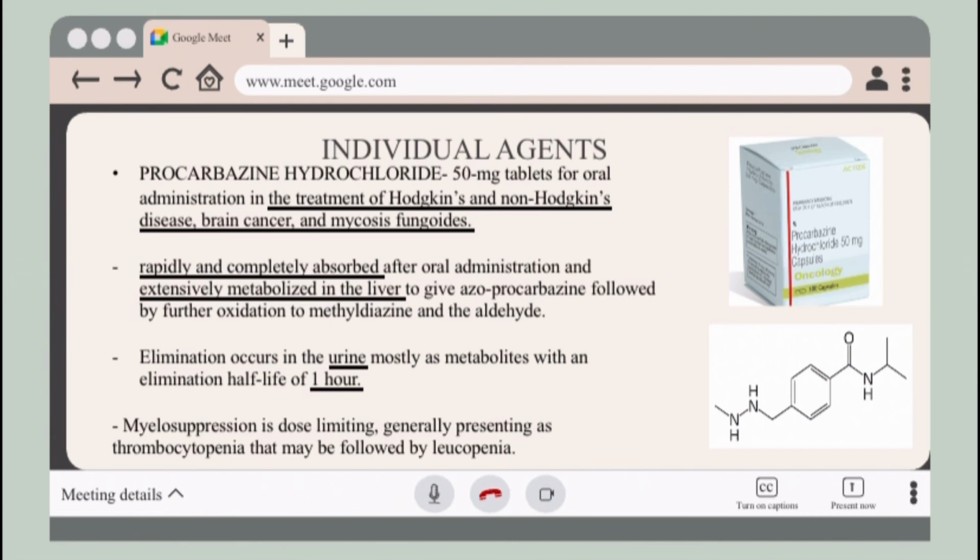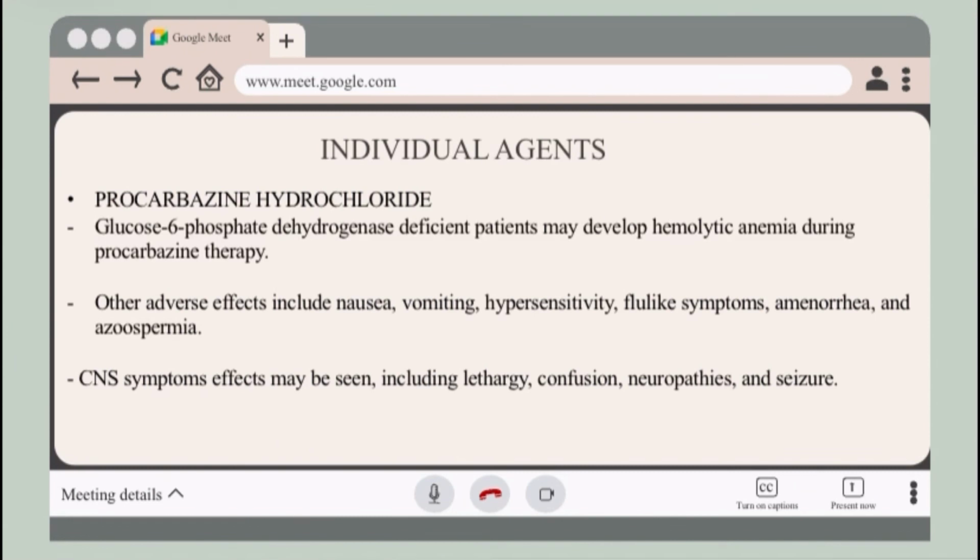Myelosuppression is dose limiting, generally presenting as thrombocytopenia that may be followed by leukopenia. Patients deficient in glucose-6-phosphate dehydrogenase may develop hemolytic anemia during procarbazine therapy. Other adverse effects include nausea, vomiting, hypersensitivity, flu-like symptoms, amenorrhea, and azoospermia. Central nervous system effects may be seen, including lethargy, confusion, neuropathies, and seizure.